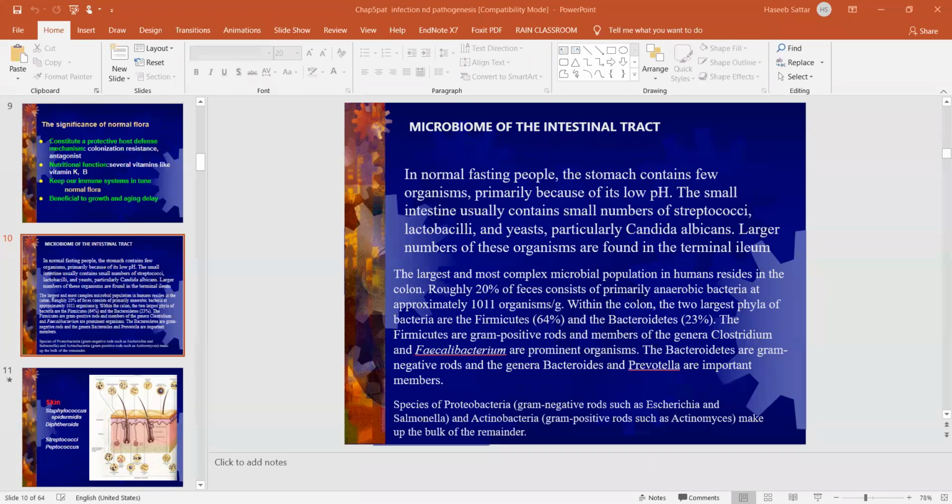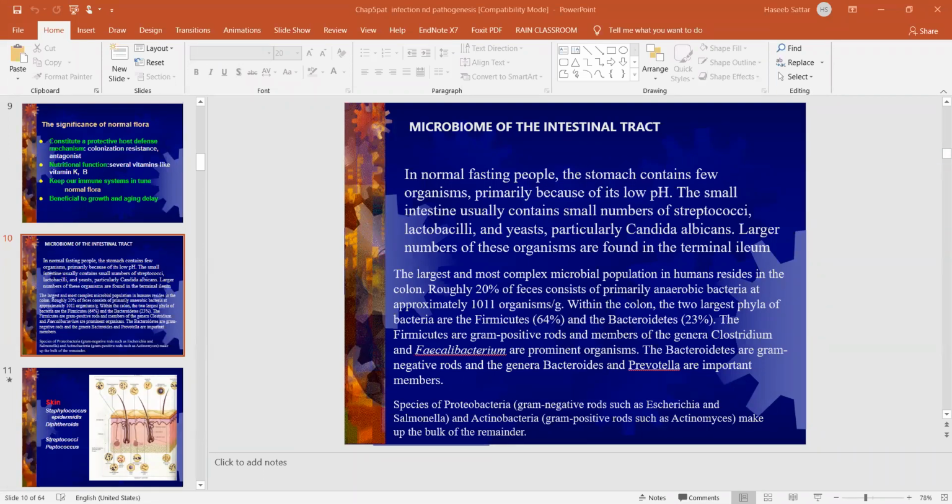So what they did, they transferred the fecal bacteria from an obese mouse into a germ free strain of non-obese mice. They tried to find out the relationship between obesity and these microbes.